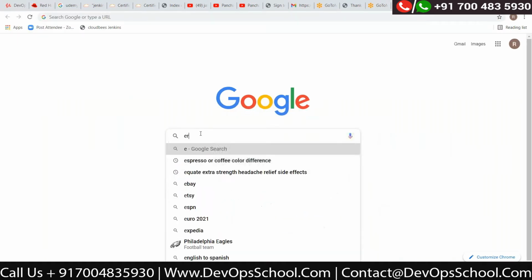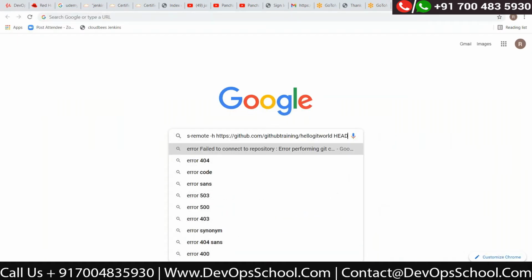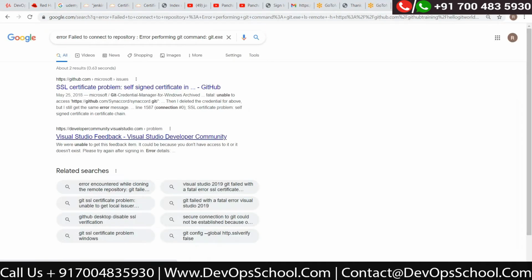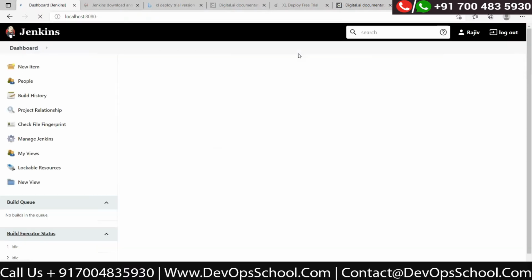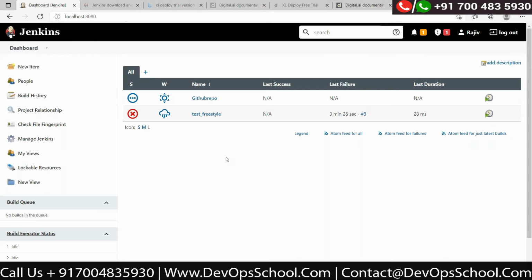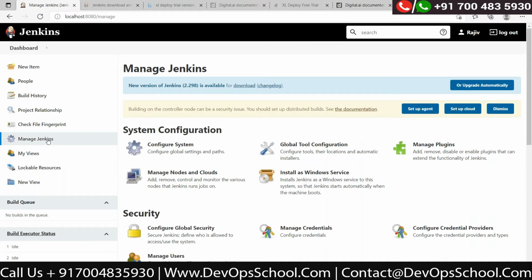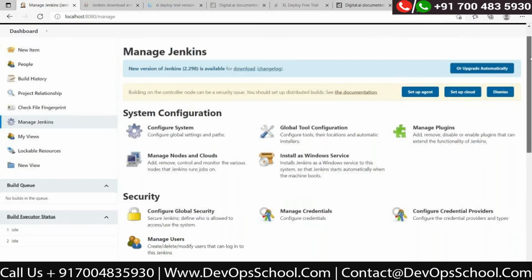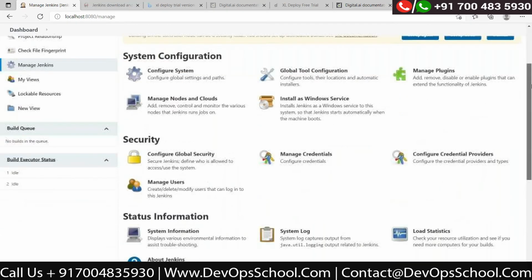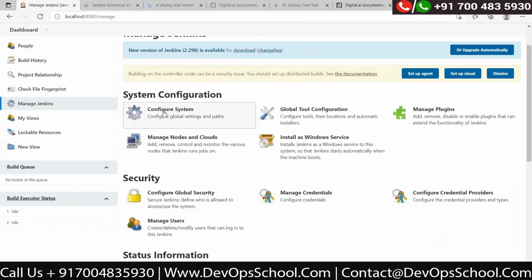So even GitHub has not worked, then the right option would be not to look at this error. Let's do one thing. Go back to the dashboard. Go back to Manage Jenkins on the left hand side. Scroll down, there would be an option for System Configuration, Manage Plugins. Top right, not below, top right.